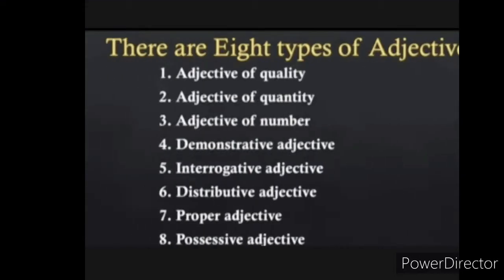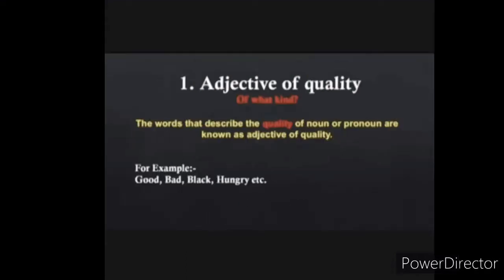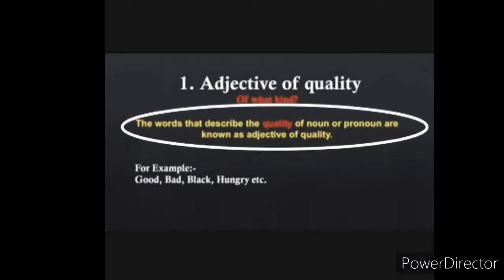There are 8 types of adjectives. Number 1, adjective of quality. Second one is adjective of quantity. Number 3, adjective of number. Number 4, demonstrative adjective. Number 5, interrogative adjective. Number 6, distributive adjective. Number 7, proper adjective. Number 8, possessive adjective. First of all, we'll do adjective of quality, means of what kind.